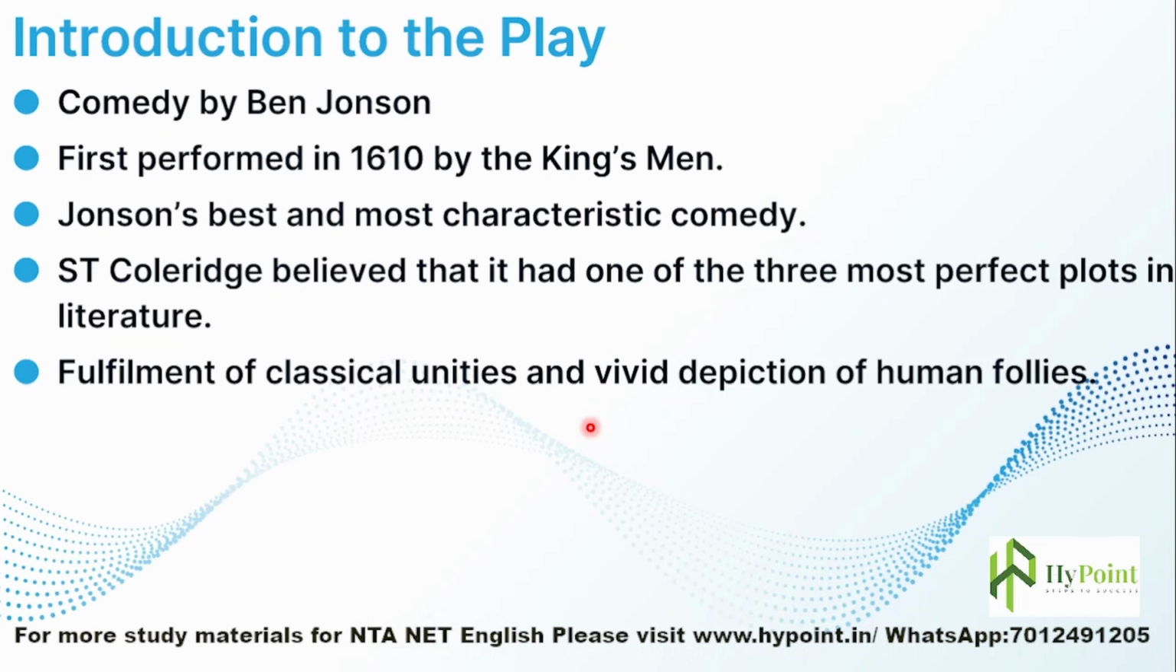Unity of time, unity of place, and unity of action. He is respecting these classical unities in this play, and it also has a very clear and vivid depiction of human follies. In most of his dramas, we can see he is mocking and satirizing human follies. That's exactly what he is doing in The Alchemist too, and he also makes reference to the contemporary trends of the then England, or London, we can say.